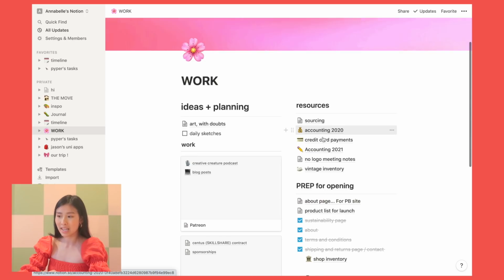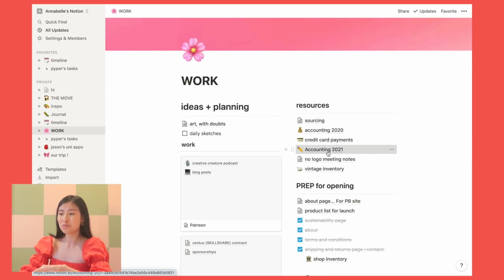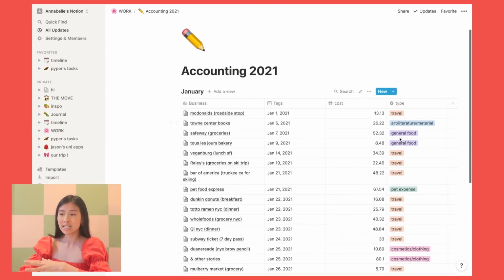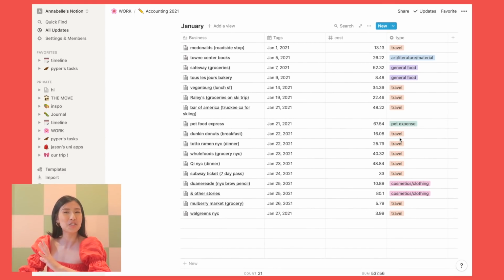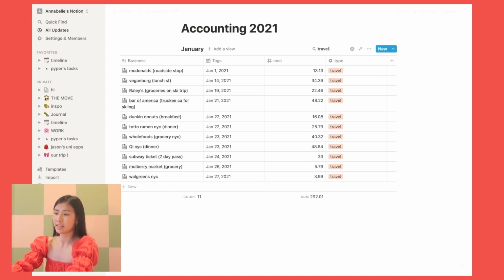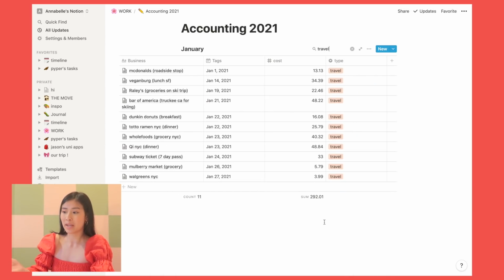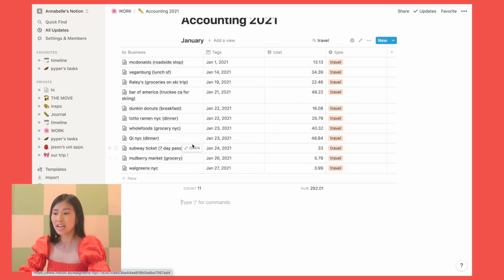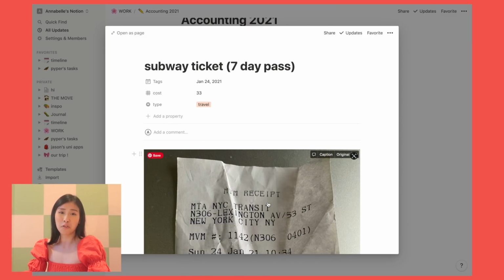And then for accounting, like this year, similar to my to-do list charts, I have a very interesting way of recording my receipts and my spendings for budgeting. I can also look up only travel that happened in January, and on my trip I can see I spent $292. When I open up pages, it will take me to the receipt photo. I'm a little bit behind, as you can see on my bookkeeping.